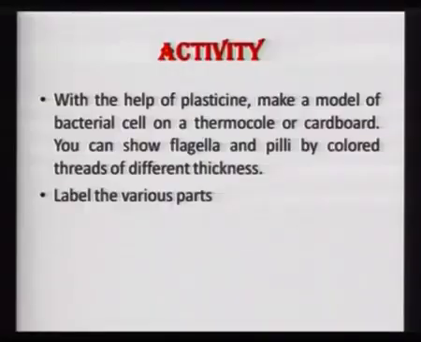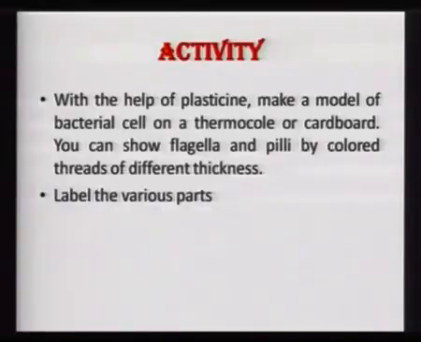Now, once you have understood the structure of the bacteria, children, you can make your own bacteria on a thermocol, and you can have a model of it which will be easier for you to understand and also for your revision. You can make use of plasticine of different colors.